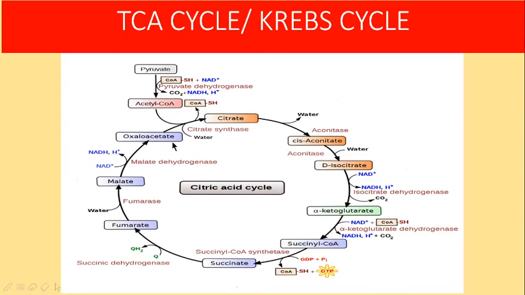Acetyl-CoA condenses with oxaloacetate in the presence of the enzyme citrate synthase to form citrate, or citric acid. Hence the name: it is called the tricarboxylic acid cycle, citric acid cycle or Krebs cycle. The first product is a 6-carbon tricarboxylic compound, citrate. Hence the name citric acid cycle.